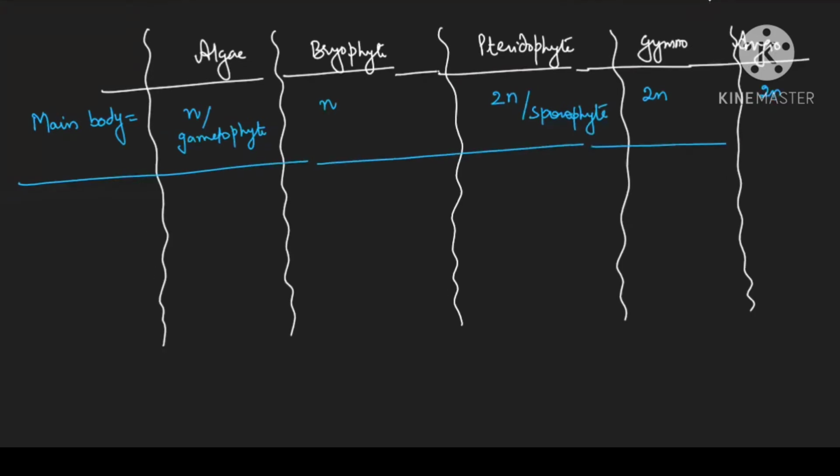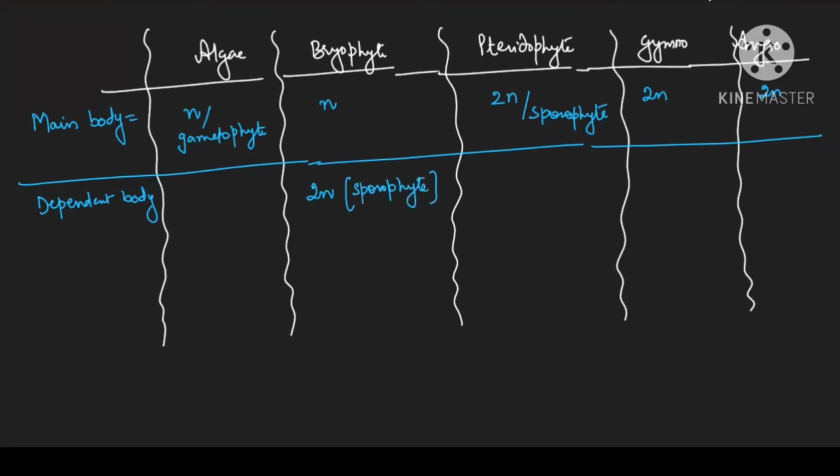Clear? Now see next, which is the dependent body? Which body is dependent on another one? Here if you see, in case of the bryophyte, the dependent body is 2N. What does it mean? It means a sporophyte is dependent on gametophyte. The sporophyte is dependent on gametophyte.